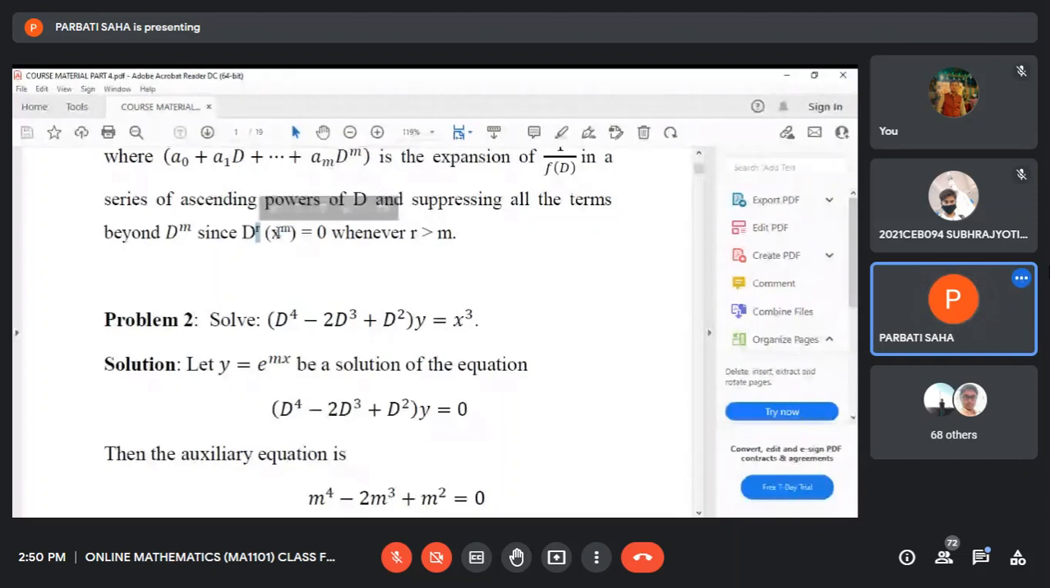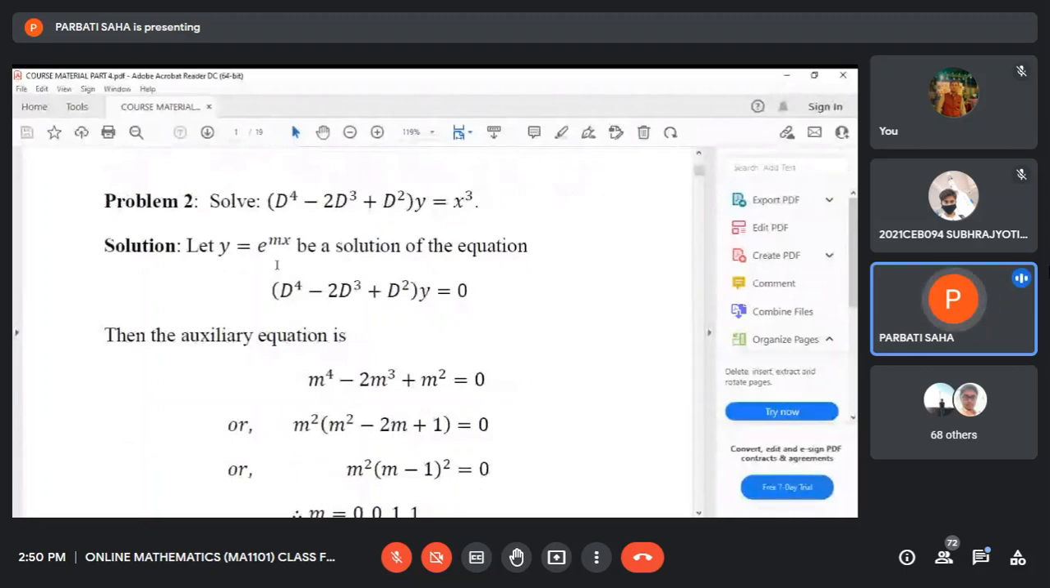That means the order of the derivative is greater than the degree of the variable. That is observed in this problem. You see this problem. This is f(D).